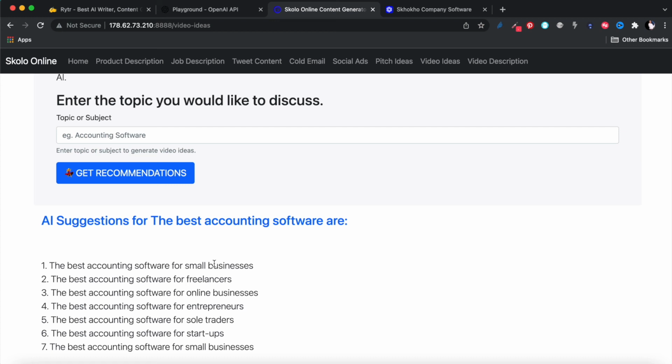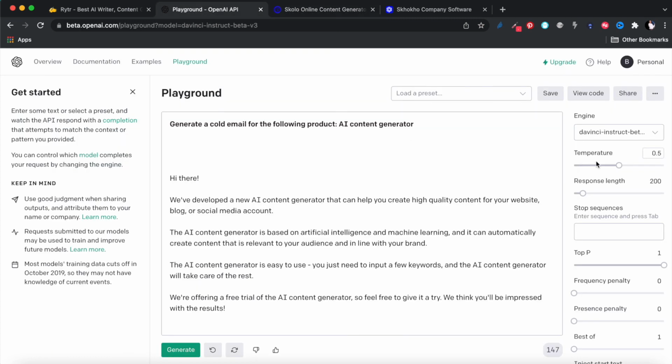It's pretty much similar, but small businesses, at least it didn't repeat small businesses too much. It only repeated it once. Before it was repeating it like 3 times. So when you increase the temperature, it does reduce repeatability and gives more variability, or more randomness.